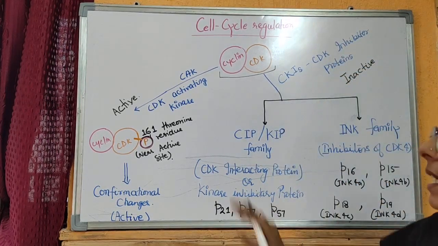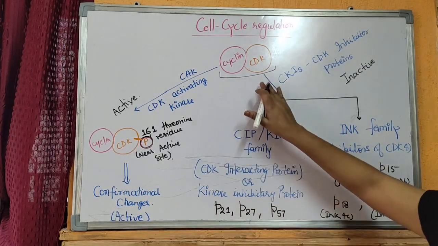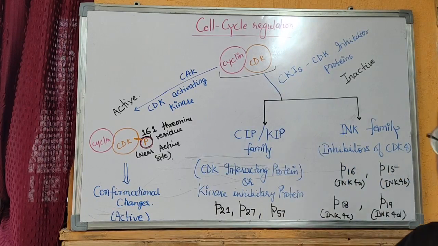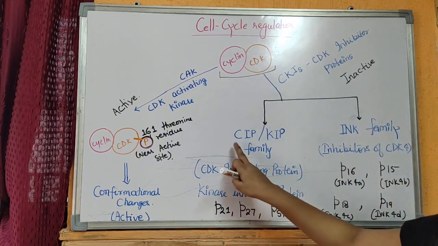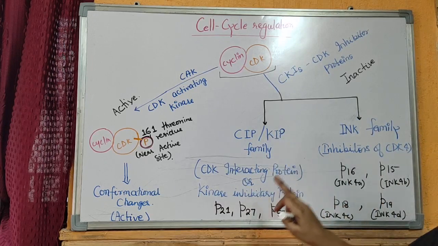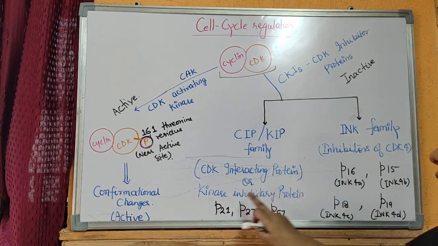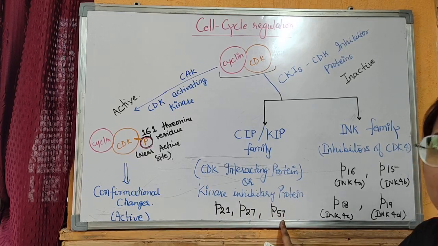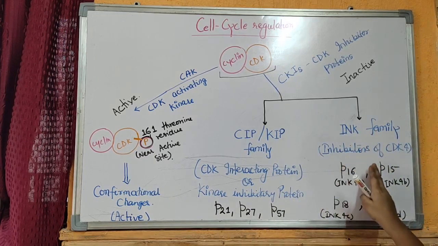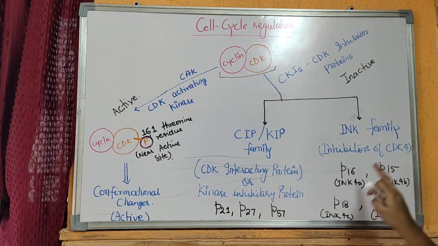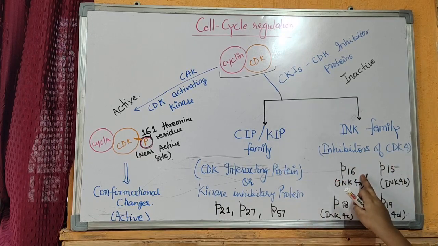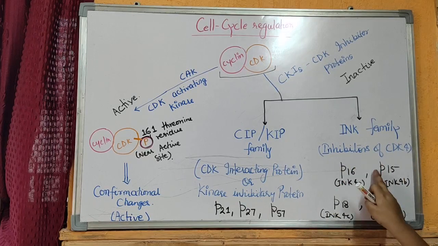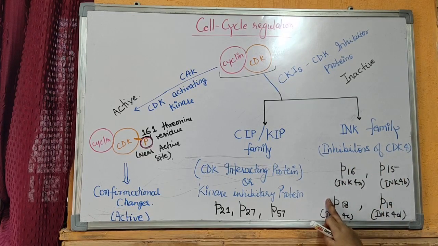These protein complexes inhibit the activity of the cyclin and CDK complex. This CKI includes two families of protein. The first one is the CIP or KIP family, that is CDK interacting protein or kinase inhibitory protein. It includes P21, P27 and P57 protein. The second family is the INK family, that is inhibitor of CDK4 protein, and it includes P16 protein also called INK4A, P15 that is INK4B, third is P18 that is INK4C protein, and the last one is P19 INK4D protein.